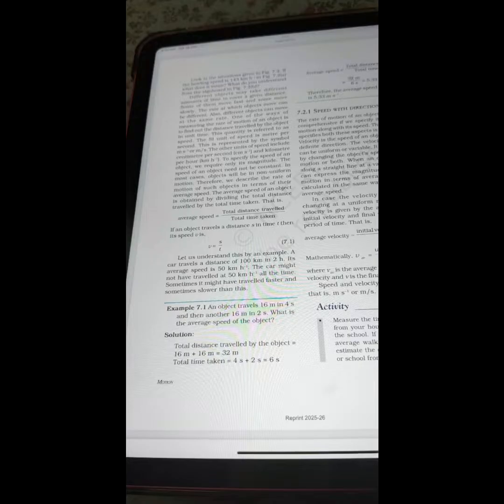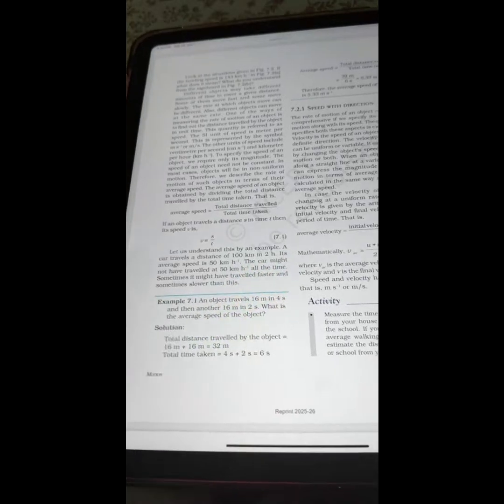Example 7.1. An object travels 16 meter in 4 seconds and then another 16 meter in 2 seconds. What is the average speed of the object? Solution: total distance traveled by the object is 16 plus 16 is equal to 32 meter. Total time taken will be 4 seconds plus 2 seconds is equal to 6 seconds.